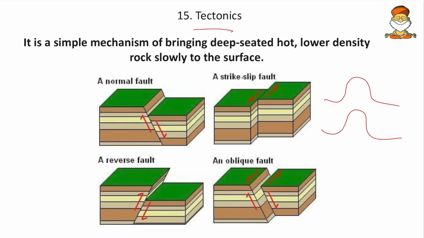Fault lines mean a jerk. So here we can see the jerk downwards and here we can see the jerk upwards. So this is called the reverse fault. And here we can see the oblique fault, and here we can see the shear fault. Shear means they are going sideways.